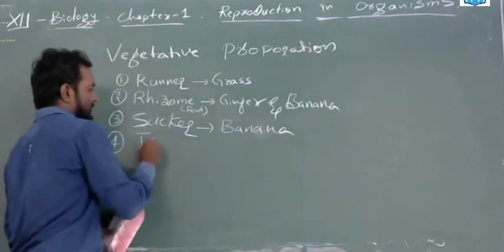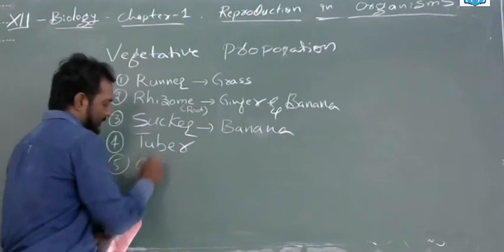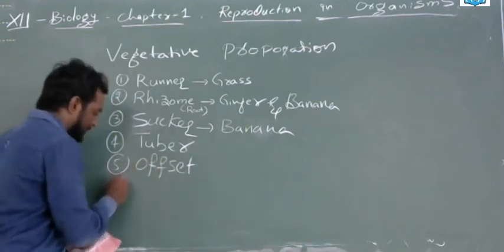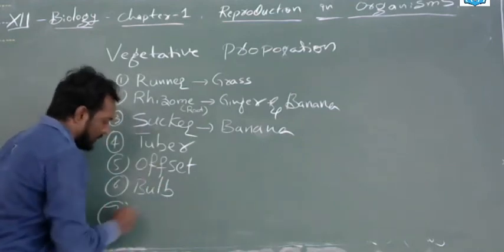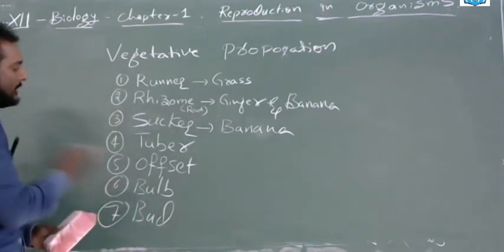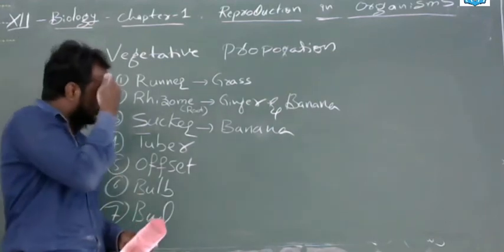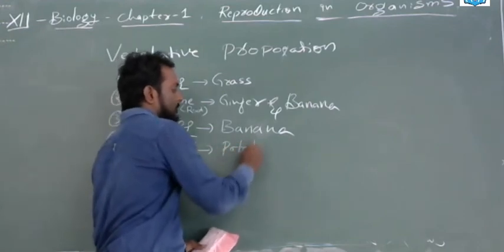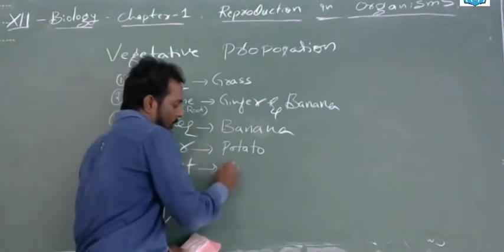Next is tuber, then offset, sixth bulb, and seventh bud. So the runner, rhizome, suckers, tuber, offset, bulb, and bud. The tuber can be seen in the potato. Offset, as we all know, is seen in aquatic plants, especially the water hyacinth.